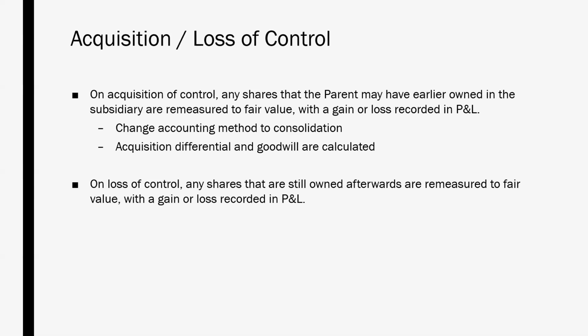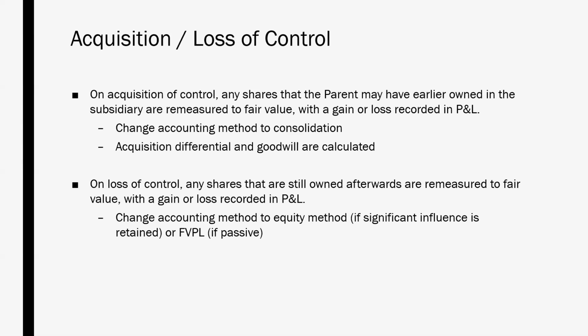If the parent company were to lose control, then any shares that it continues to own after the fact are to be remeasured to fair value, with a gain or loss to be recorded in profit or loss. And the accounting method must be changed over to the equity method if significant influence is retained, or to fair value through profit or loss if the investment becomes a passive investment.